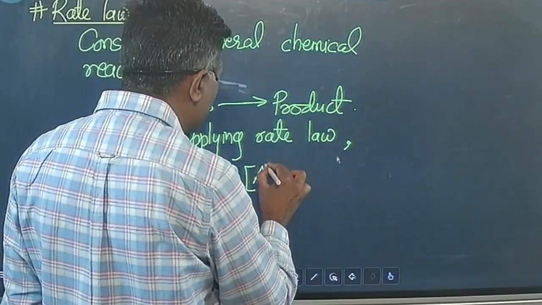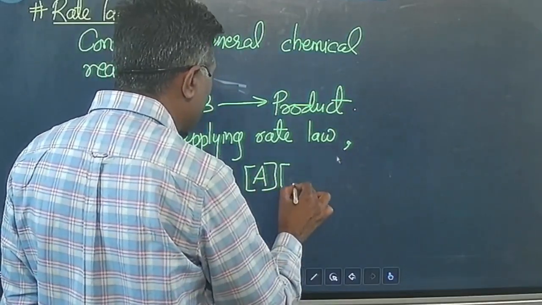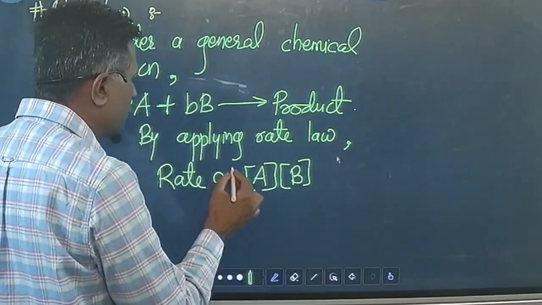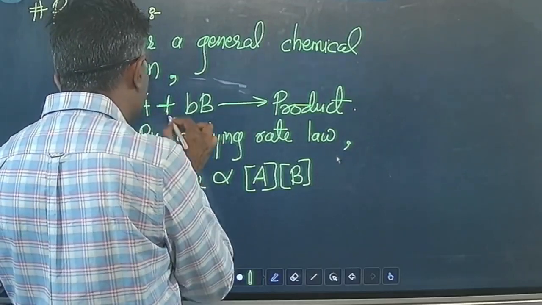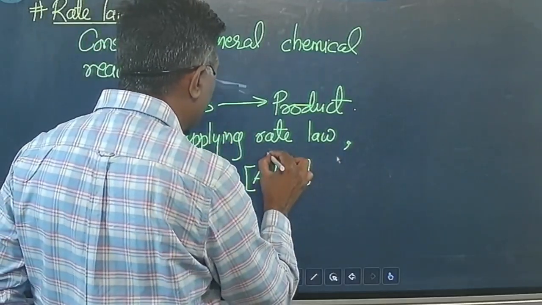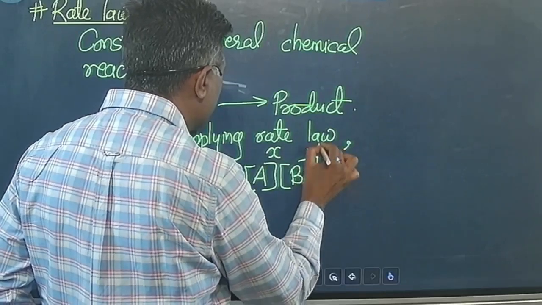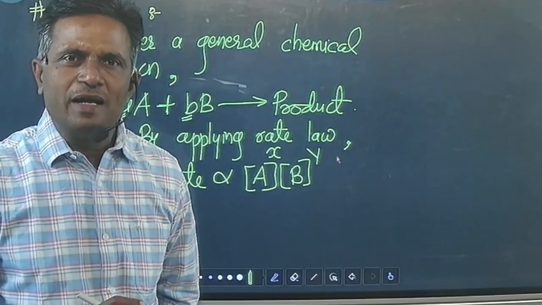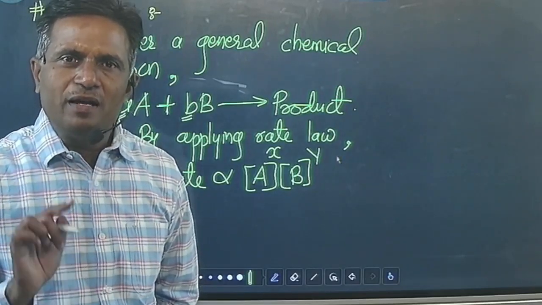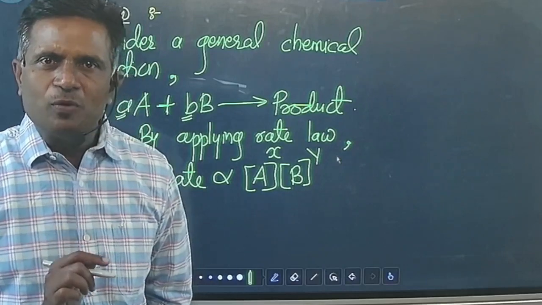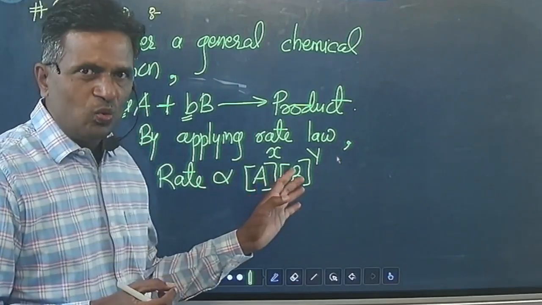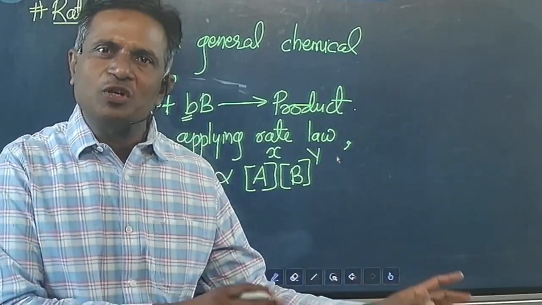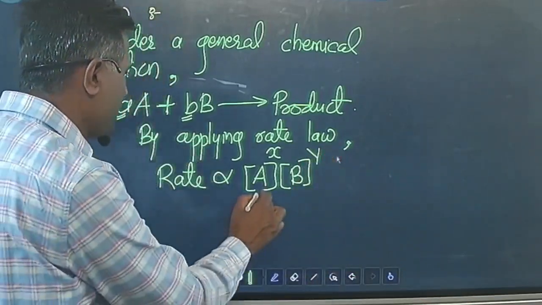That means [A] is the first concentration term and [B] is the second concentration term. Here the stoichiometric coefficients are a and b, but I am not writing a and b, I will write x and y. Why am I writing x and y? Because x and y are determined experimentally. Suppose, if x is 0, that means [A] to the power 0, that means the rate does not depend upon the concentration of A.